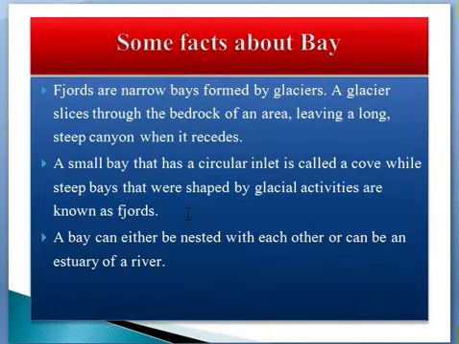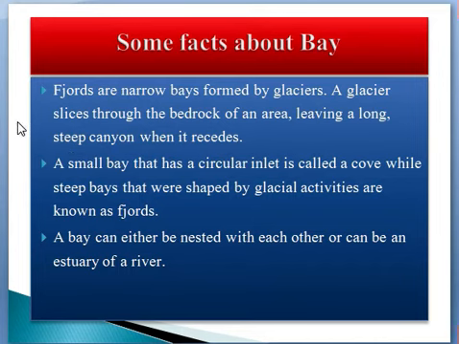Some facts about a bay. Fjords are narrow bays formed by glaciers. A glacier slices through the bedrock of an area, leaving a long steep canyon when it recedes. A smaller bay that has a circular inlet is called a cove, while steep bays that were shaped by glacial activities are known as fjords. A bay can either be nested with each other or can be an estuary of a river.